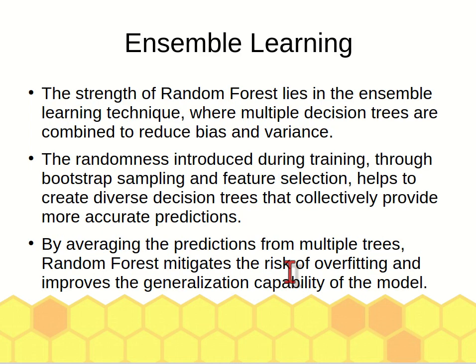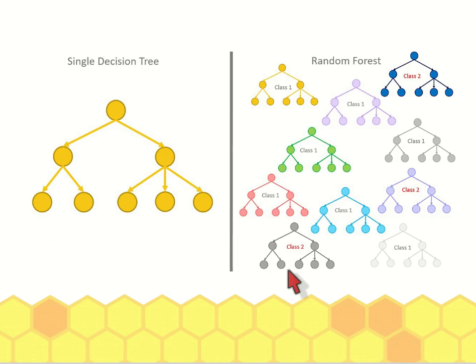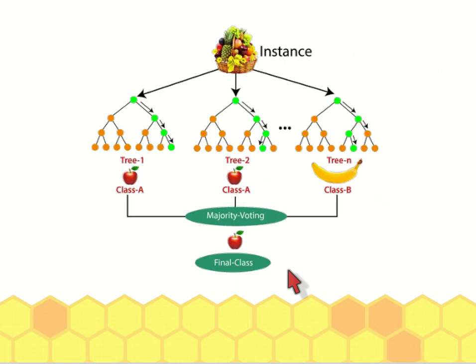Ensemble learning. On the left side is the single decision tree. Random forest is on the right side. So you have multiple trees to do the classification, for example, or to do the prediction. For example, here you have tree 1. Let's say you have this data, so you use many trees to classify the data.